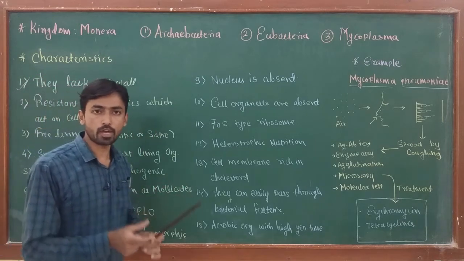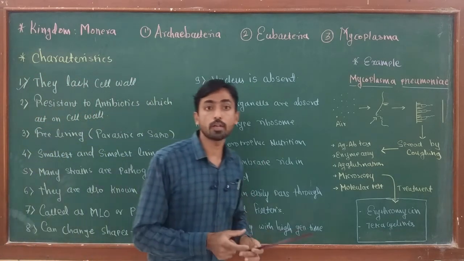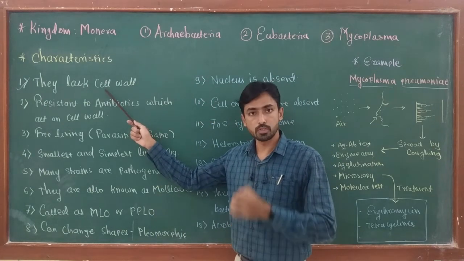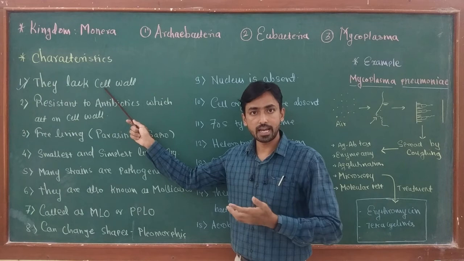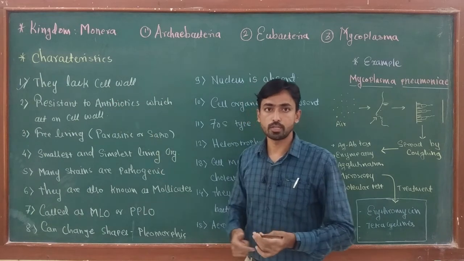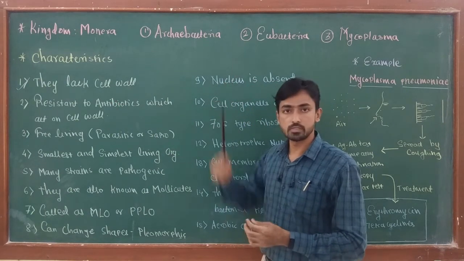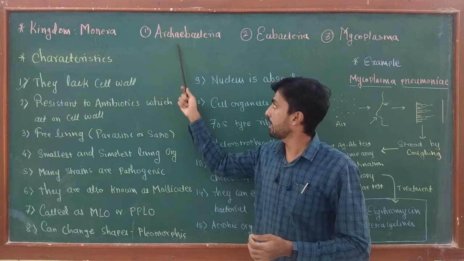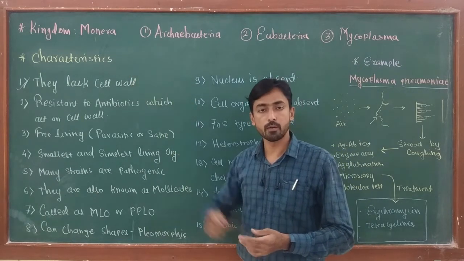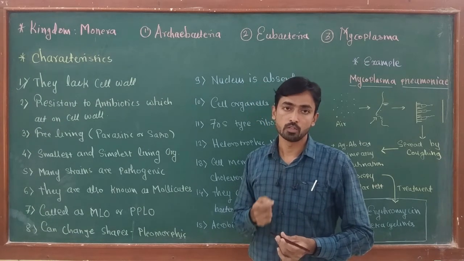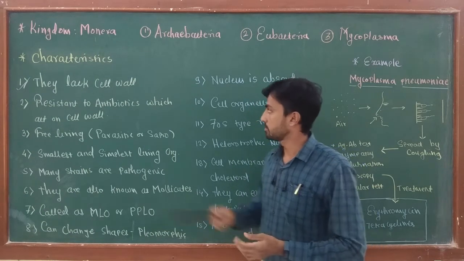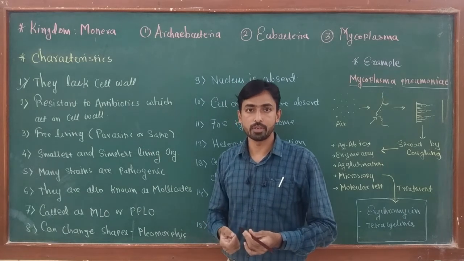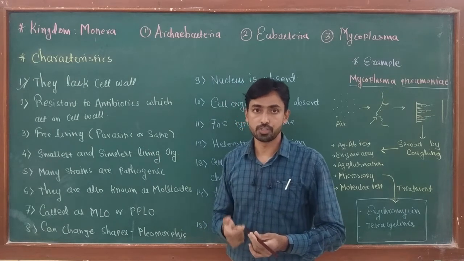Mycoplasma are prokaryotic organisms which do not have a cell wall. The first important characteristic feature of mycoplasma is that they lack a cell wall. We know that eubacteria generally have a cell wall made up of peptidoglycan, while archaebacteria, which come under the kingdom Monera, have a cell wall made up of pseudomurein. But mycoplasma do not have cell walls. They only have a cell membrane to maintain the shape of the cell.